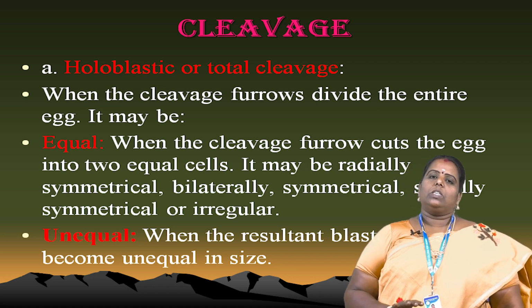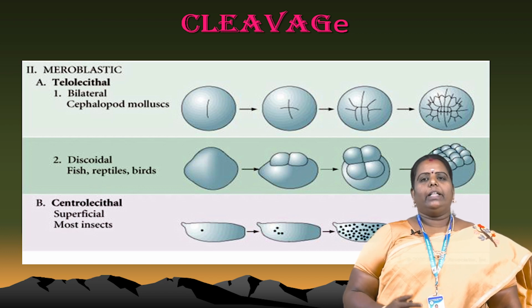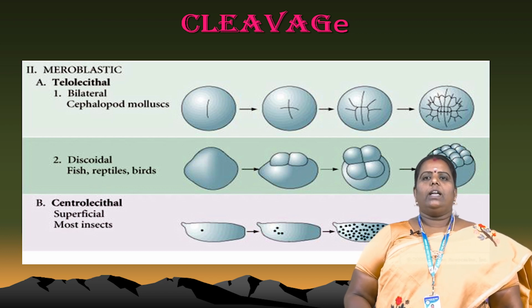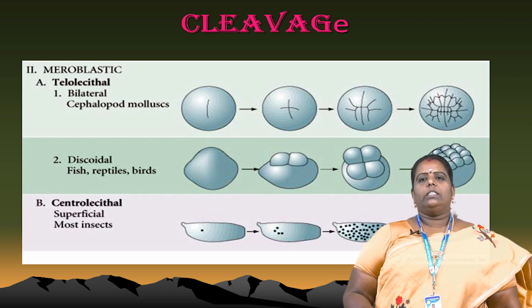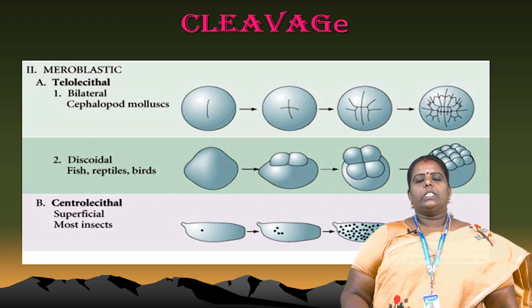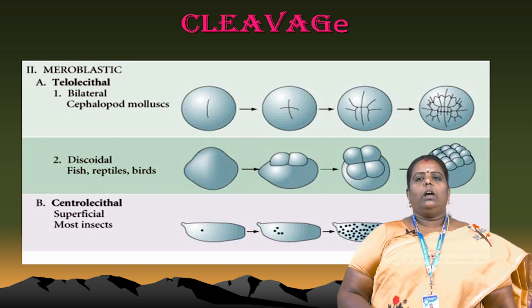The above cleavage does not occur. Next, this is meroplastic, the continuation. In pilolicital, the bilateral cephalopod mollusca also, the cleavage also occurs. Another one is discoidal, and discoidal means, for example, fish, reptile and birds. The discoidal shape also occurs.